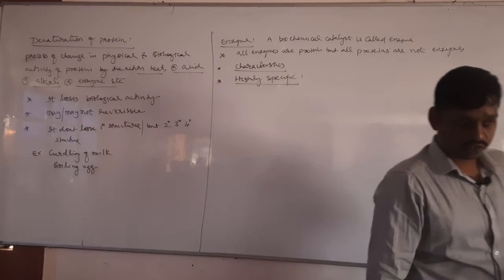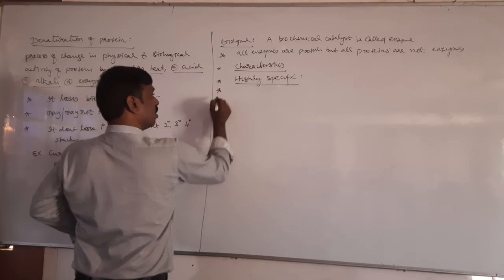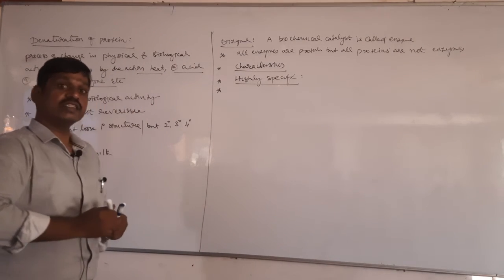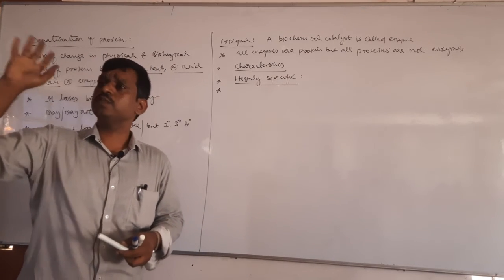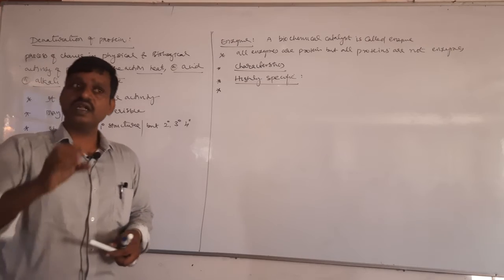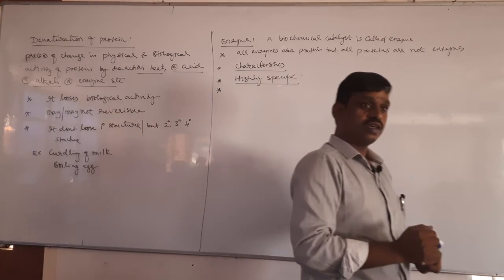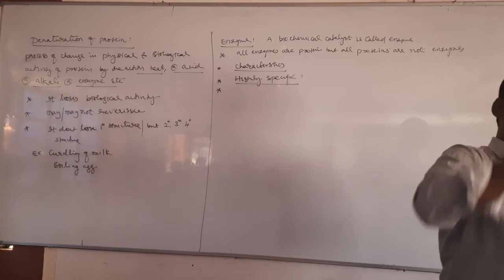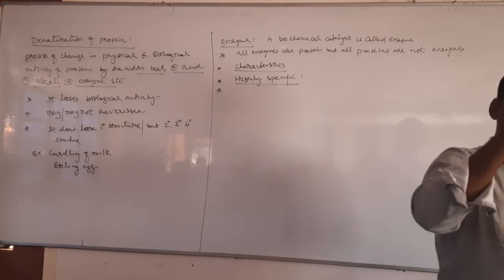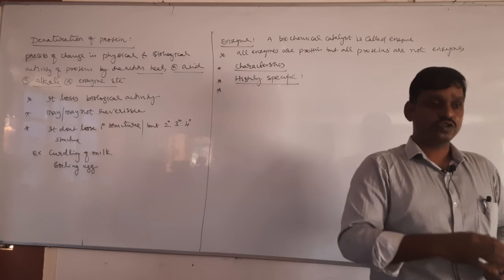Okay. Next, for biochemical reactions, enzymes require a very, very small quantity. Yes or no? They are unlike a catalyst. Even with a catalyst we take 1 gram, 2 grams. But can you take 1 gram, 2 grams of enzyme? No. It's in micrograms. A very small quantity of enzyme is enough to catalyze the reaction.